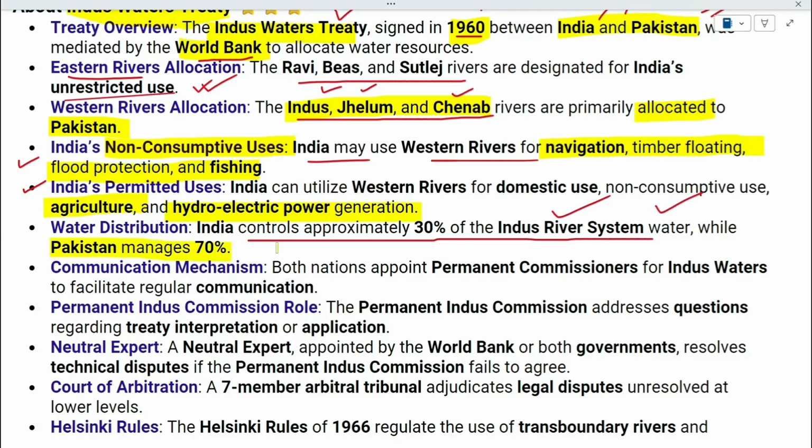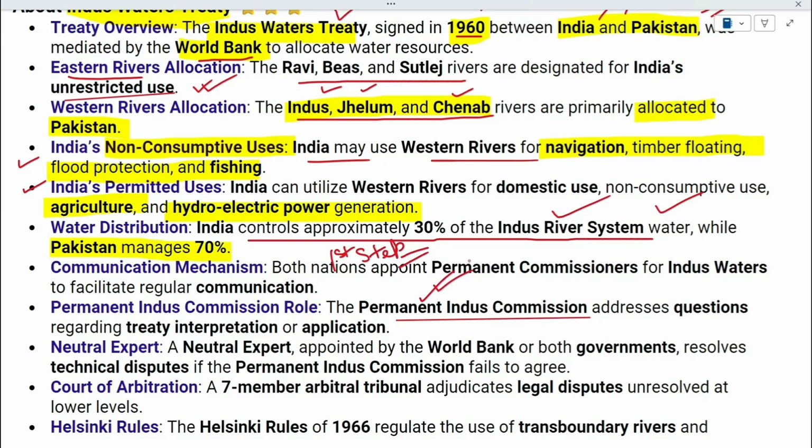Now what happens if there is a dispute regarding this Indus Water Treaty? If there is a technical dispute, or maybe a territorial marking issue, then what happens? The first step in the resolution of the dispute is the Permanent Indus Commission.